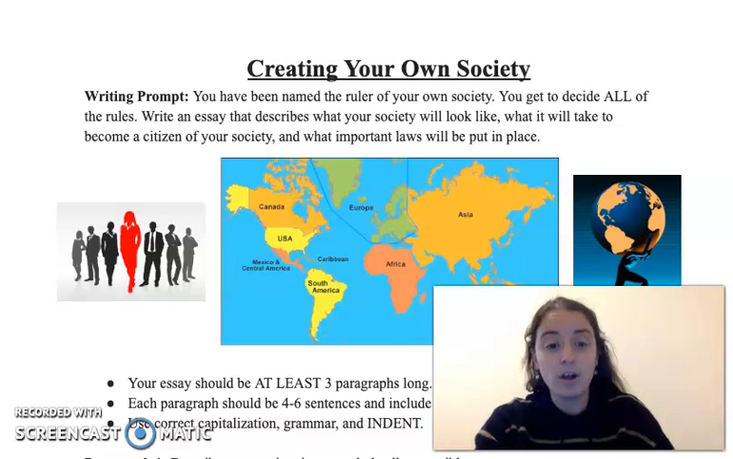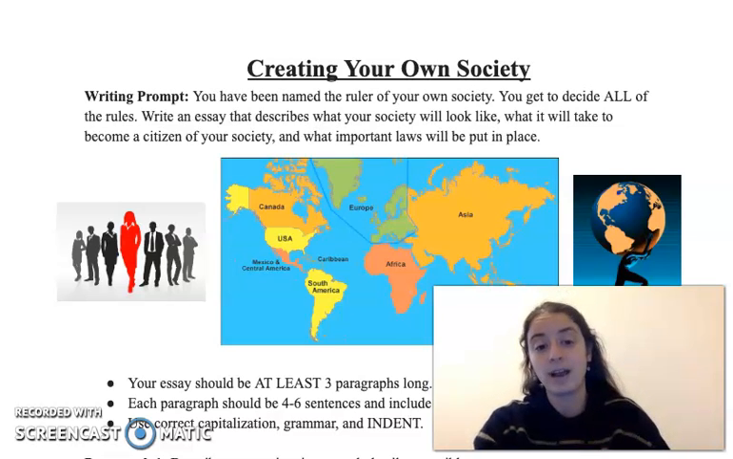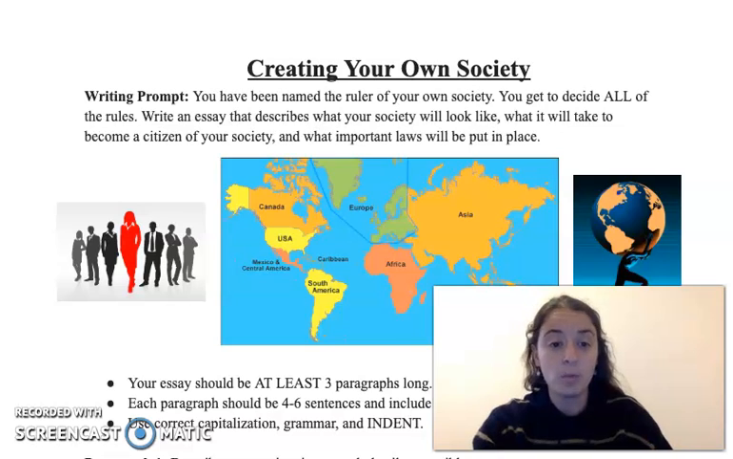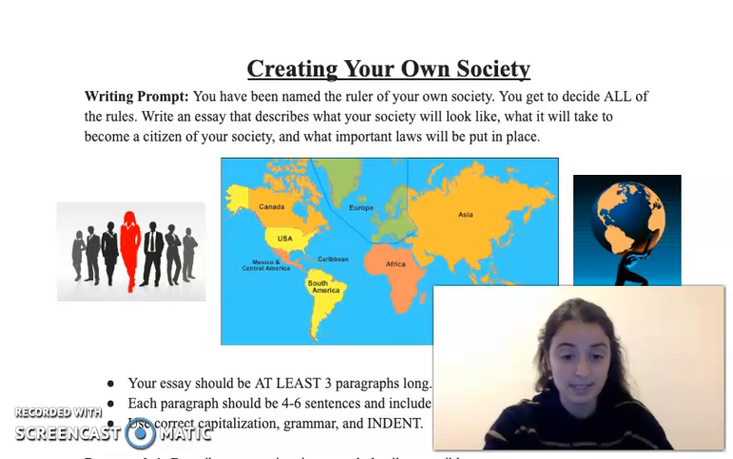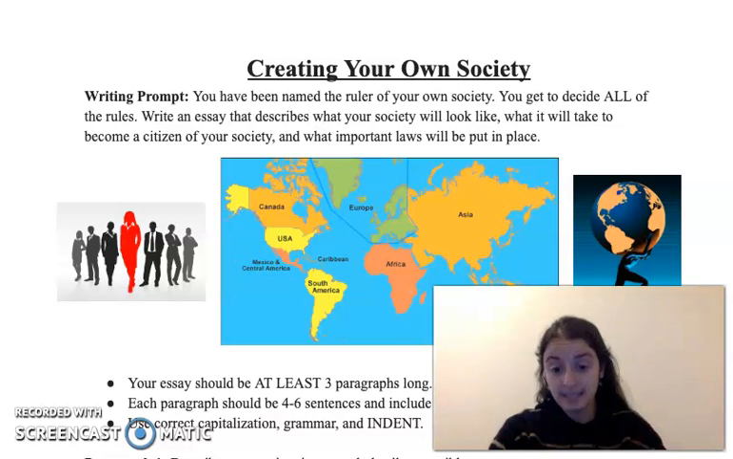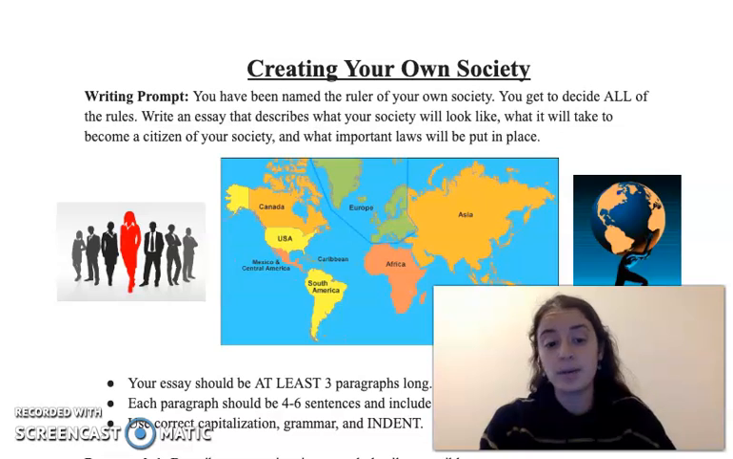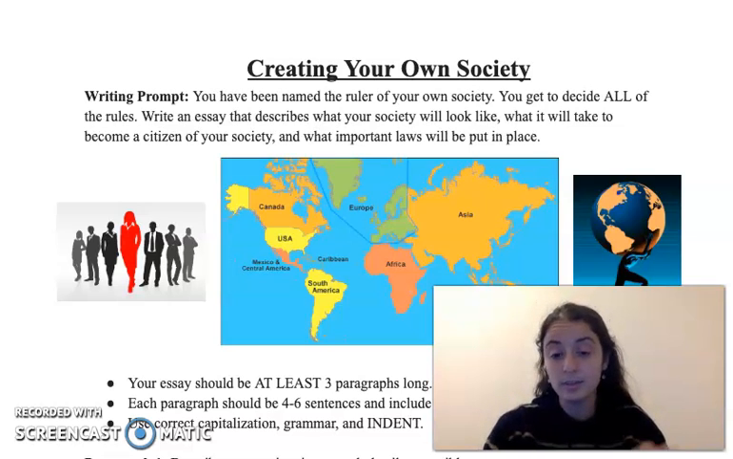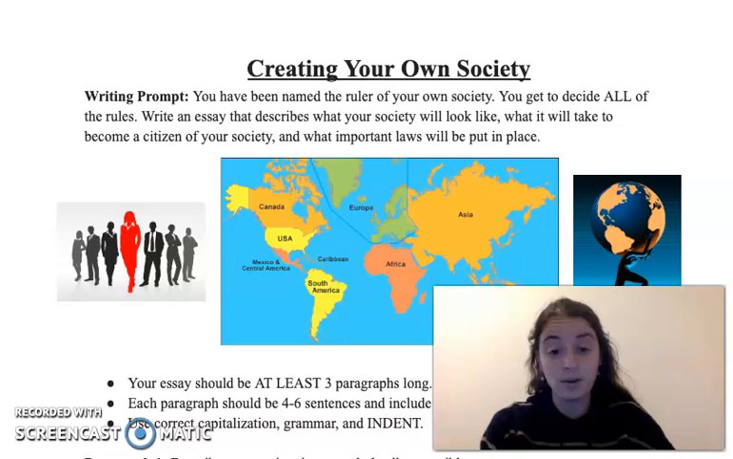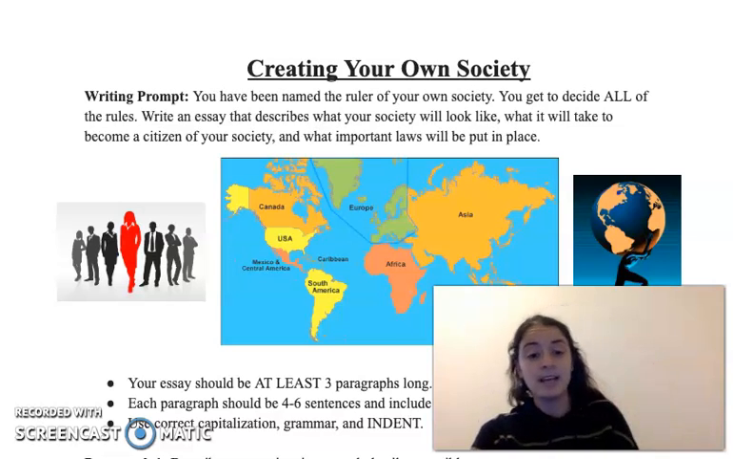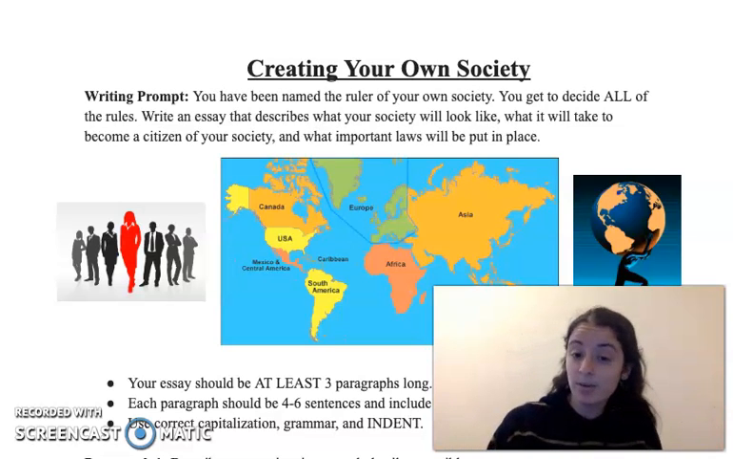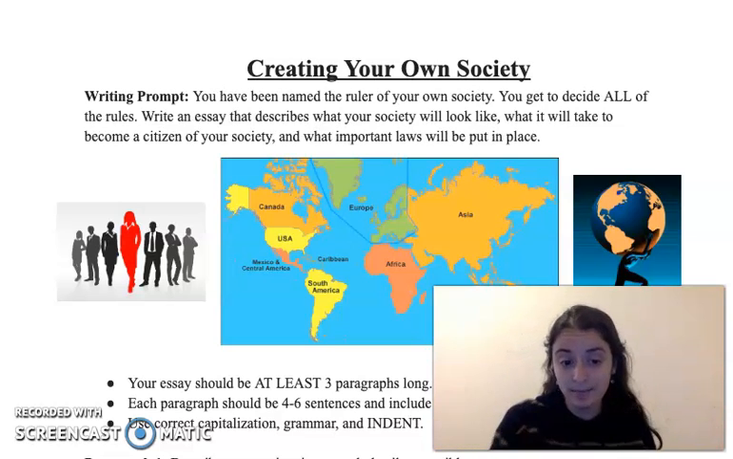You get to decide all of the rules, and you're going to write an essay that describes what your society will look like, what it will take to become a citizen of your society, and what important laws will be put in place. So your essay needs to be at least 3 paragraphs long. Each paragraph should be 4 to 6 sentences and include specific details. And you need to use correct capitalization, grammar, and of course, indent. If your essay is 3 paragraphs, you know that you need to indent 3 separate times. If your essay is 4 paragraphs, you know you need to indent 4 times, etc.